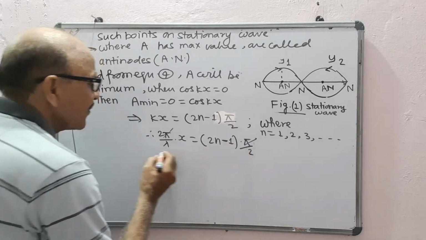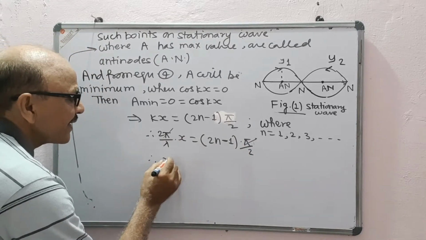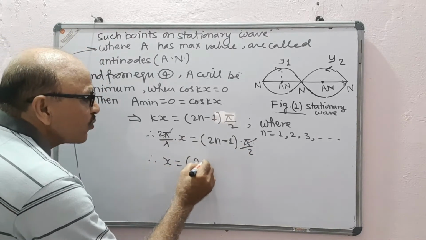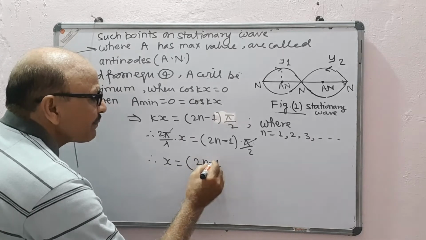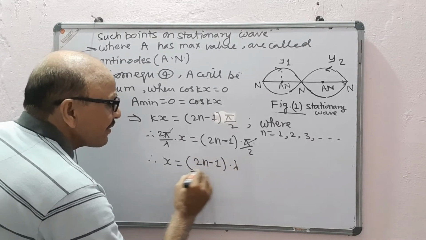Pi cancels out, therefore we get x = (2n - 1) lambda by 4.